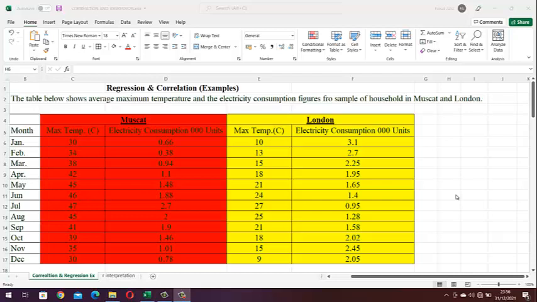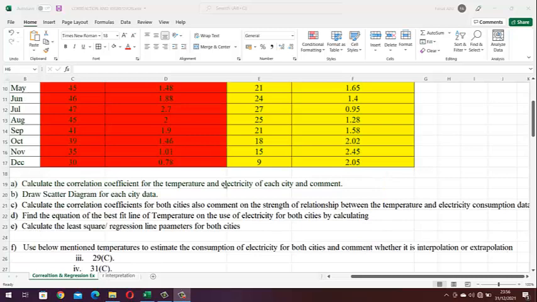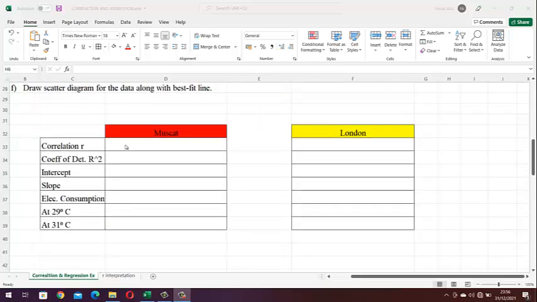So based on this data, both the electricity consumption of Muscat and of London, I have taken two extremes in terms of weather. Now let's have a look at the requirements. First, we need to calculate the correlation coefficient for the temperature and electricity for each city, and we need to comment on it. So here I have created one table, and I will calculate all the required items one by one for each city.